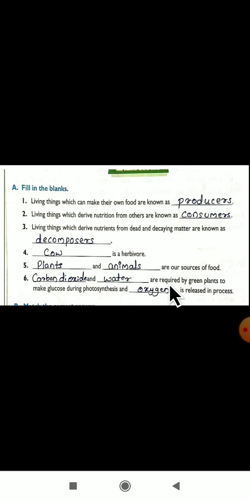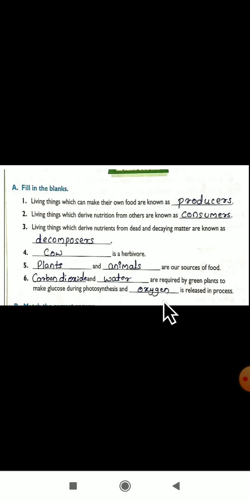Dash and dash are required by green plants to make glucose during photosynthesis, and dash is released in the process. Dear students, dash and dash are required by green plants. Carbon dioxide and water are required by green plants. Without carbon dioxide and water, green plants cannot make their food. Glucose is a food prepared by plants during photosynthesis.